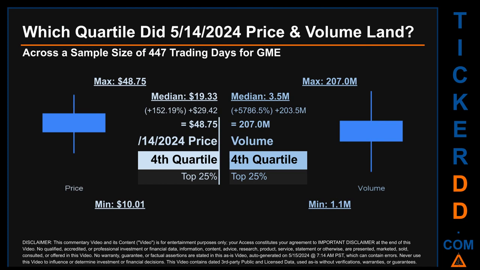Descriptively, GME has a median price of $19.33. Therefore, May 14, 2024 price was higher from that middle marker by 152.19%. The day's volume of 207 million was more than the median by 5,786.5%.